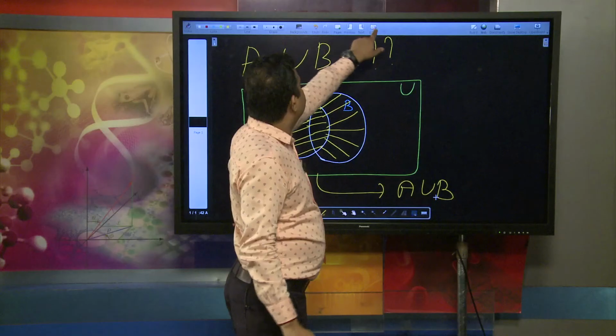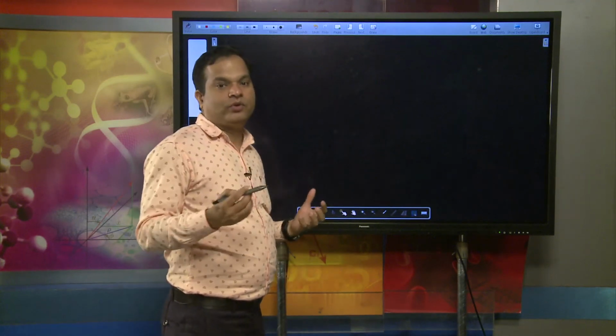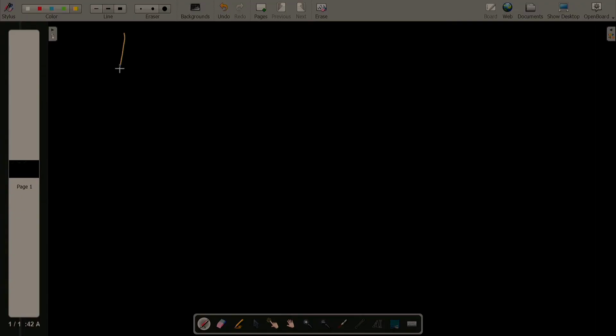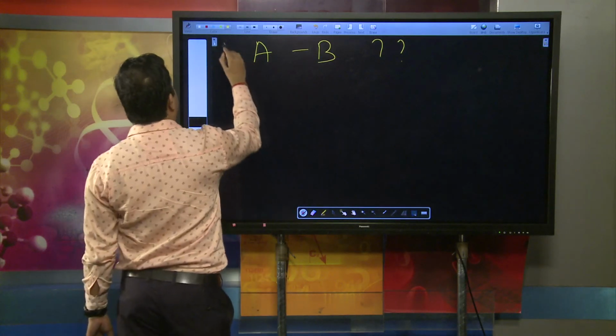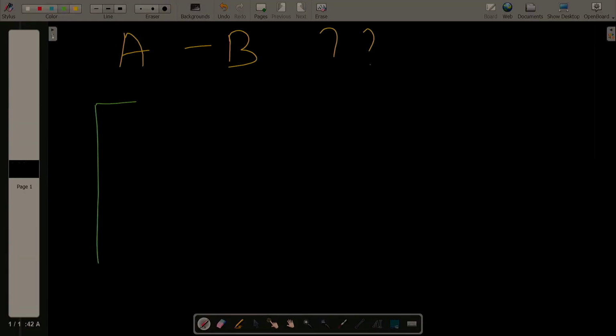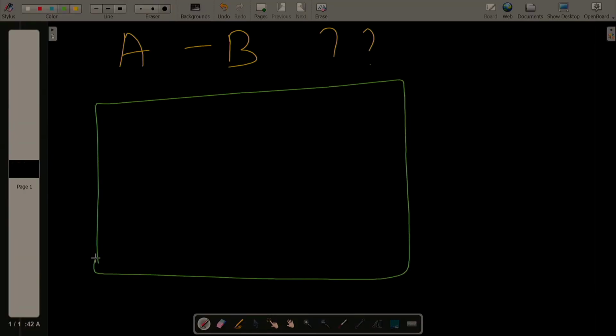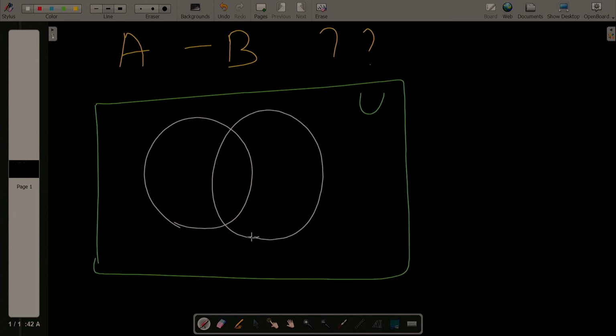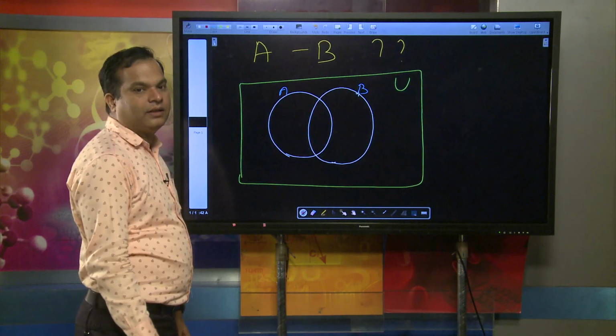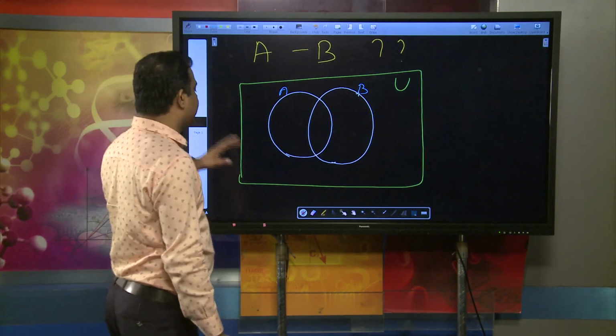Suppose I would like to graphically represent the difference of two sets, A minus B, through a Venn diagram. How do we represent it? This is the universal set U, and this is the set A and this is the set B. What do you understand by A minus B?